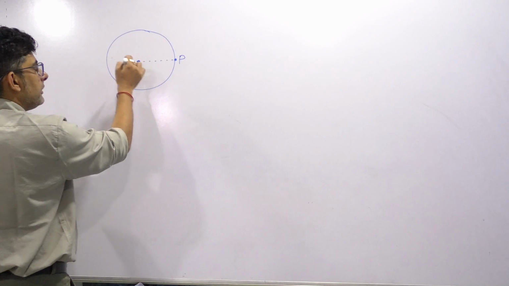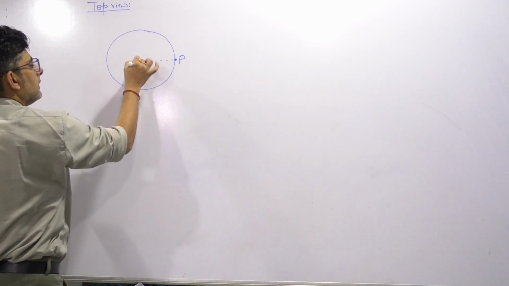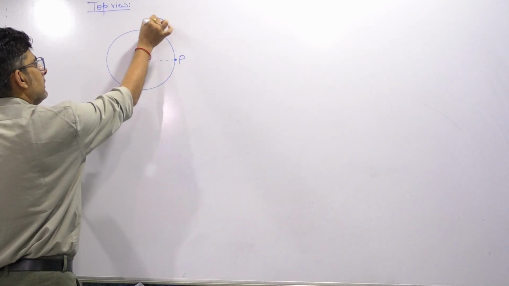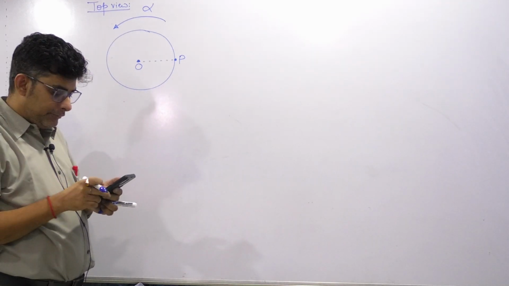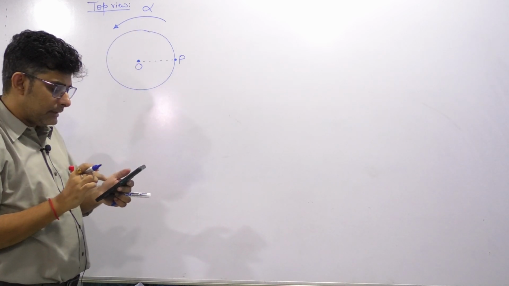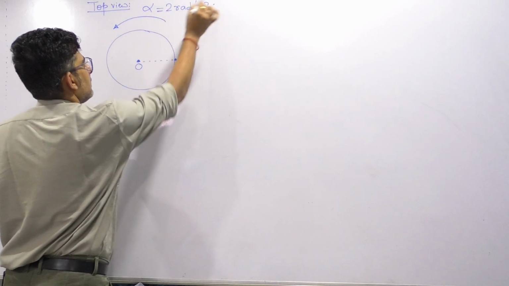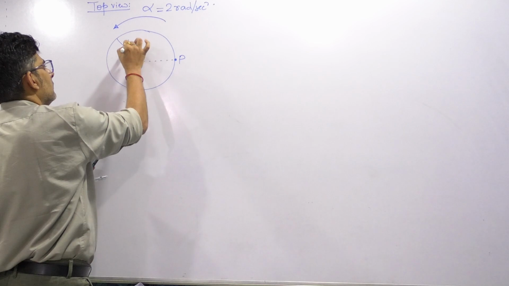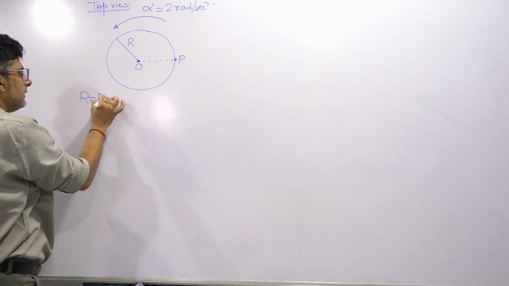So due to a torque, when we are seeing the top view of the disc, you can see this is the axis which is passing through O. Now due to a torque, it is having an angular acceleration alpha. I hope the entire screen is visible to you. So you can see here that alpha value is given constant at 2 radian per second square, and the radius of the disc r is also given, 50 centimeter, which we can write as 0.5 meter.